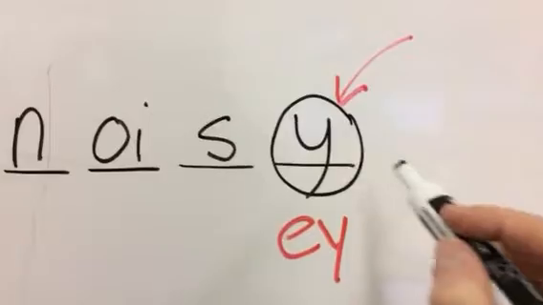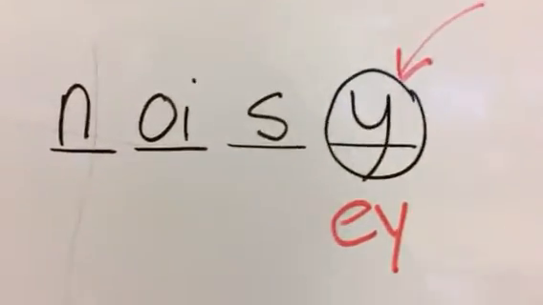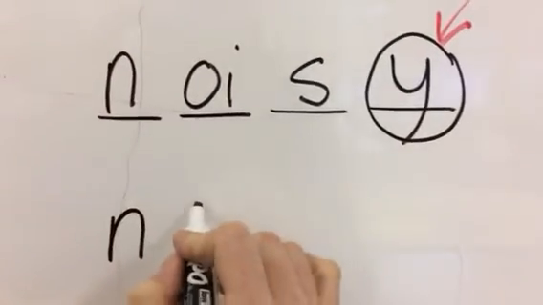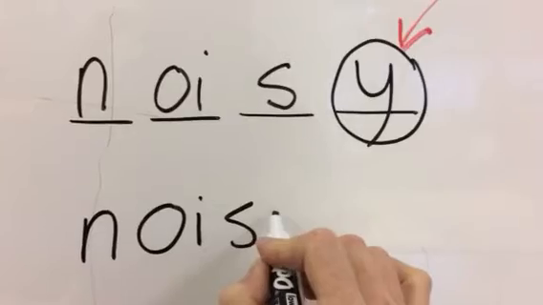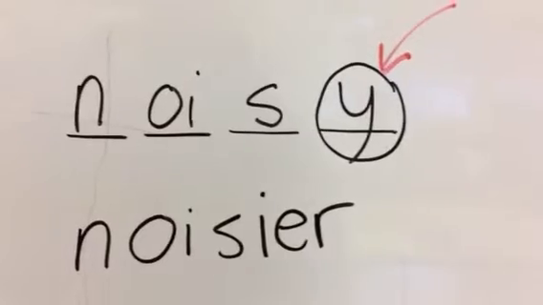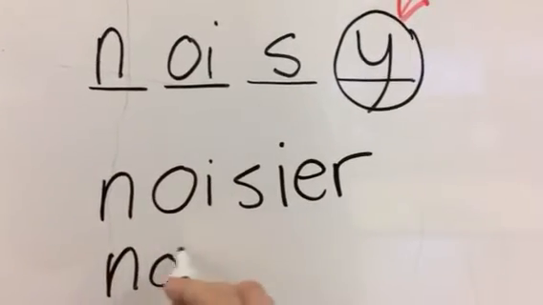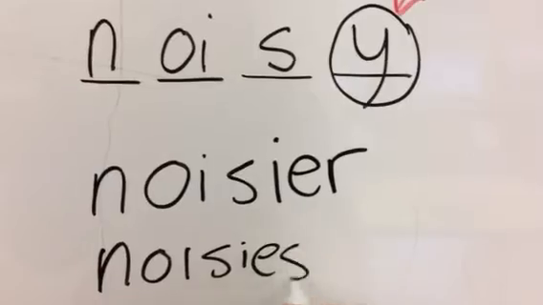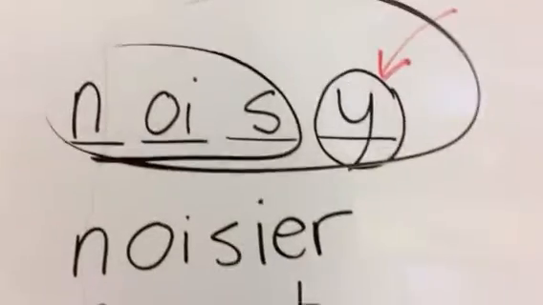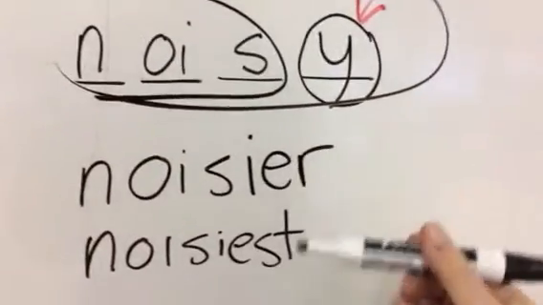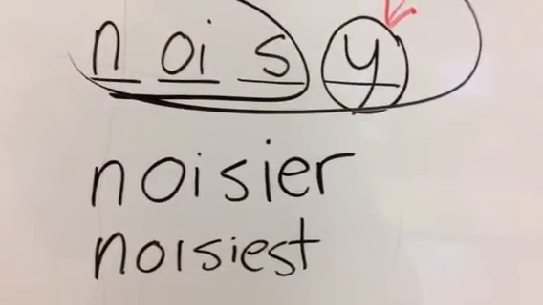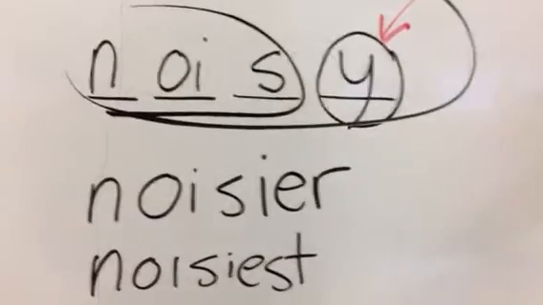And I can tell this because I can take this word and change it to describe something else. Noisy, I take off the Y, add an I, E-R, noisier, or noisiest. So I can take this word, which I know is an adjective, and change it into something that is greater than. Noisier or noisiest. And therefore, it's just the Y on its own at the end.